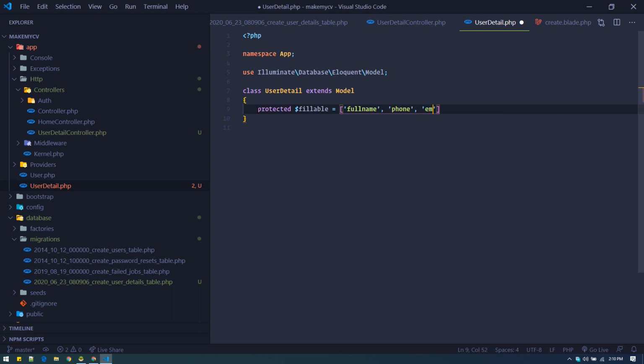These are all security measures by Laravel, which doesn't allow any fields to be filled automatically. You have to define everything that can be filled, so that without your knowledge nothing can be filled. So full name, phone, email, address. These are the fields I want to be filled.